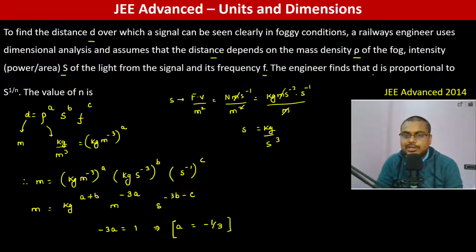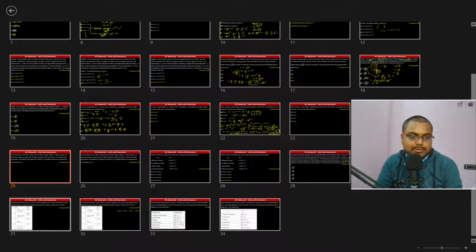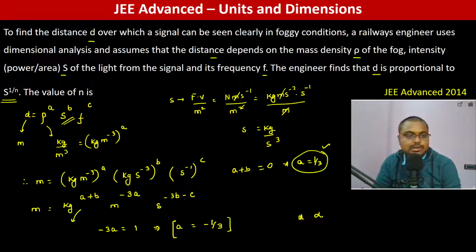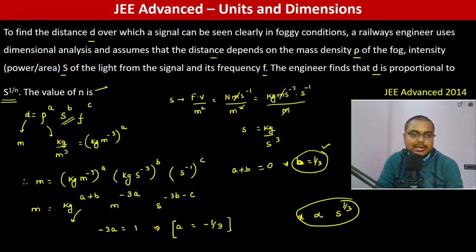So the engineer finds that d is proportional to S to the power 1 by n. Now if you see S to the power b, we have calculated a. Since for kg, a plus b is going to be 0, a is minus 1 by 3, so b becomes 1 by 3. So d is proportional to S to the power 1 by 3, so therefore n value is 3.